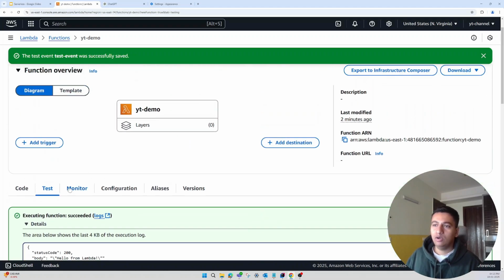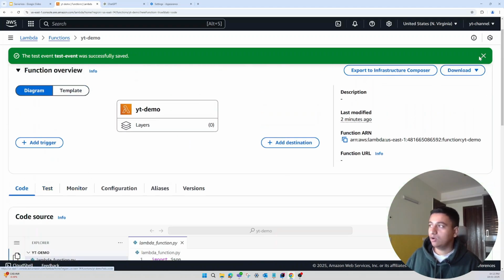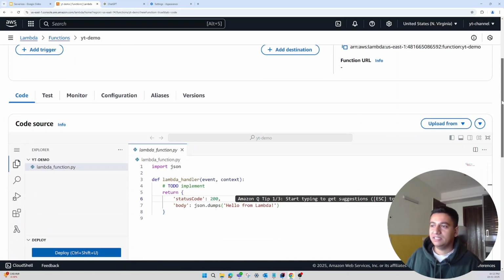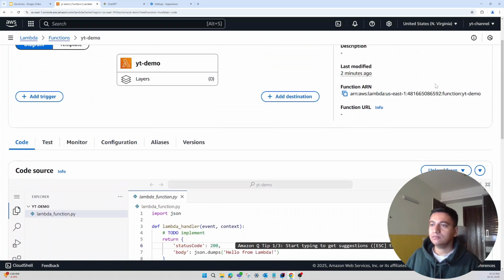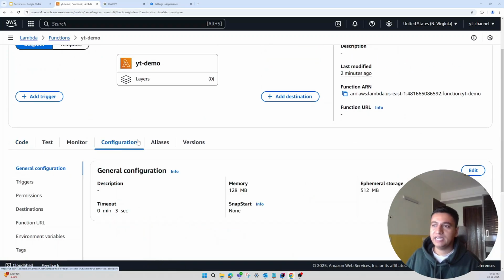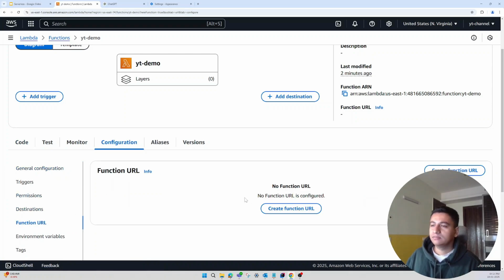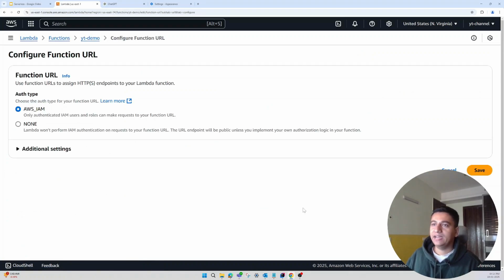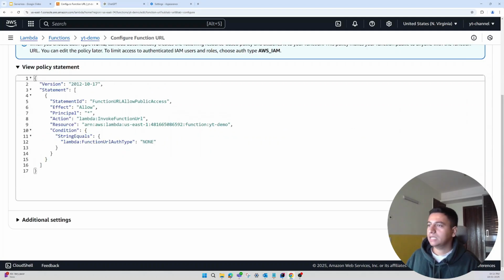And if you do not want to test it like this, there is another option. You can also test it just like any other API. So for that, go to the configuration tab. On the left, you will see function URL and click on create function URL. Now it will ask you for the authorization. So whether you want to authenticate using IAM or you don't want to use any authentication. So for testing purposes, I'm going to disable this and click on save.